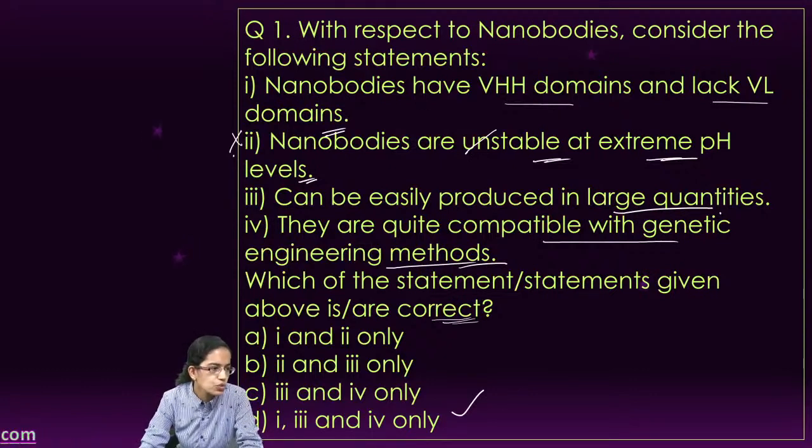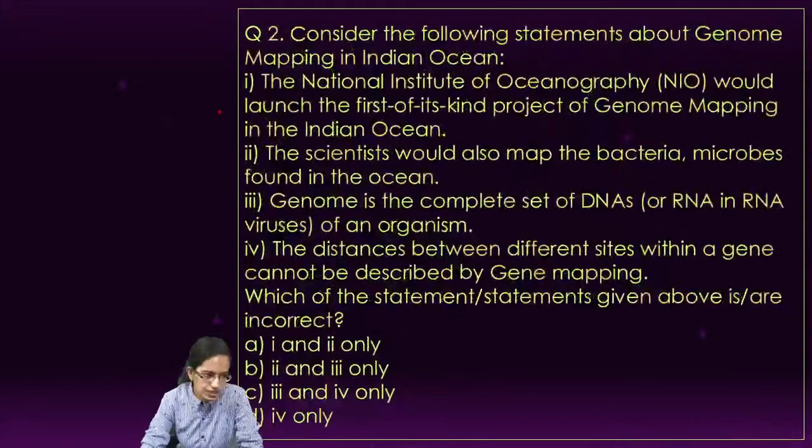There are two major domains under which we understand the conventional antibodies, and those are the VL and the VH domains. Nanobodies have VHH domains and they actually lack the VL domains. So that is a very important thing that we need to understand, and the studies on nanobodies have been increasing recently.